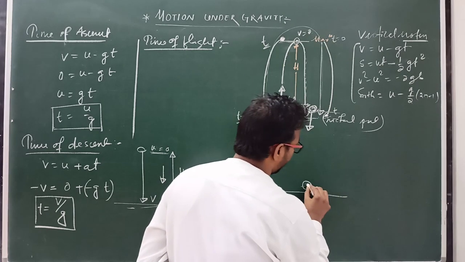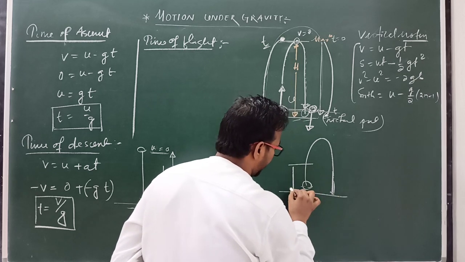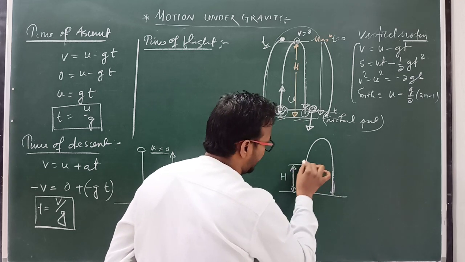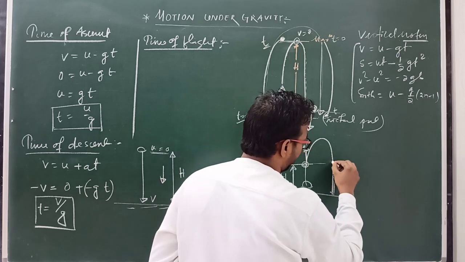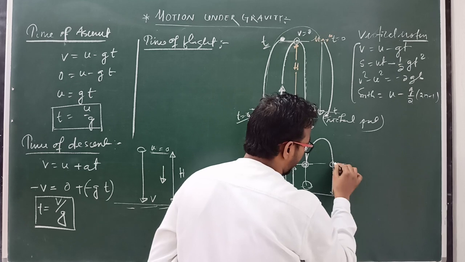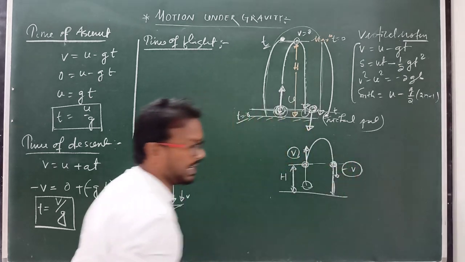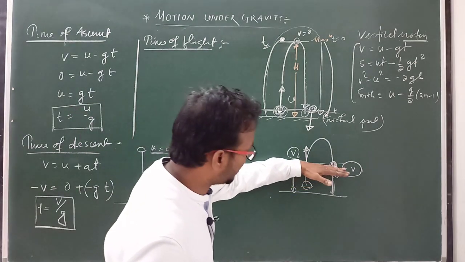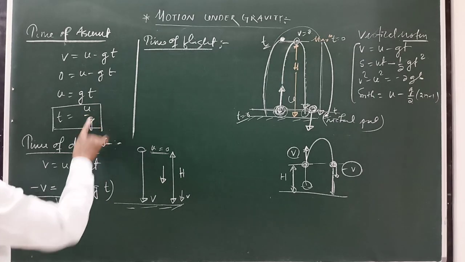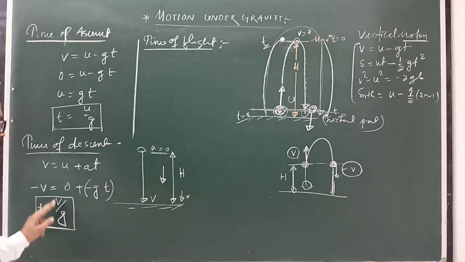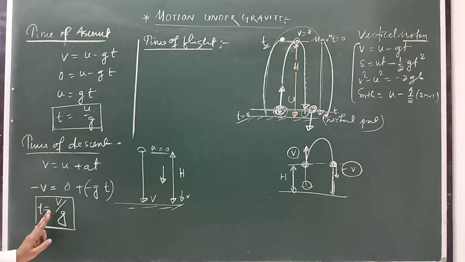Clear? Same horizontal level velocities are equal, but one is upward and the other downward. Suppose we project a body and it comes back down, and at height h the velocity upward is v. Then at the same horizontal level while moving downward, its velocity is minus v. Both velocities are equal in magnitude, so time of ascent equals time of descent.